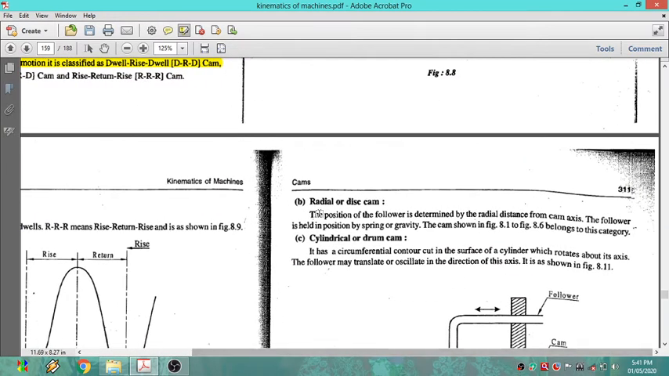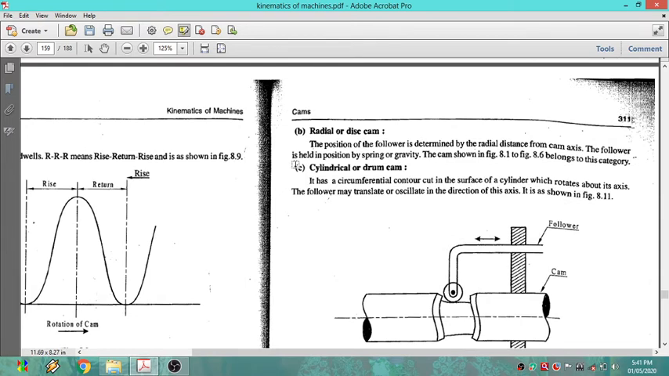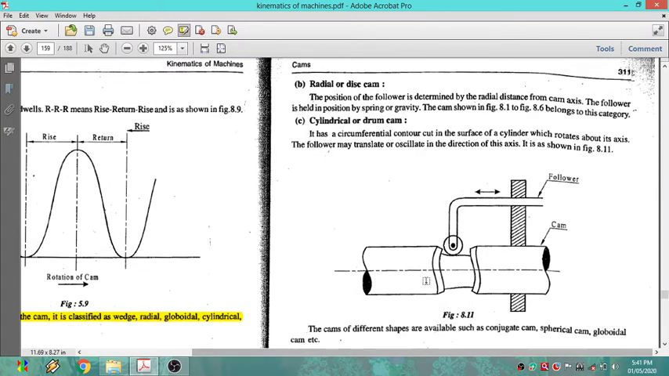Now after discussing those types, let us see another one, the cylindrical or drum cam. If you observe figure 8.1, here is the cam and this one is a follower. It has a circumferential contour cut in the surface of a cylinder which rotates about its axis. If you take one cylinder, the contour has to be cut from here to here at some distance.